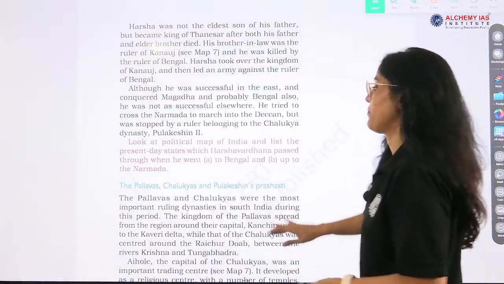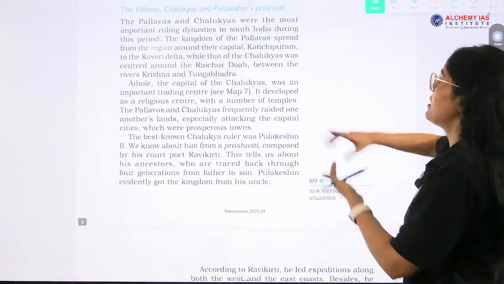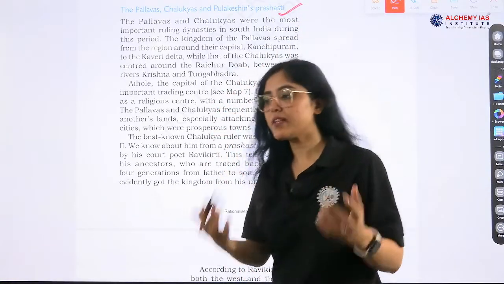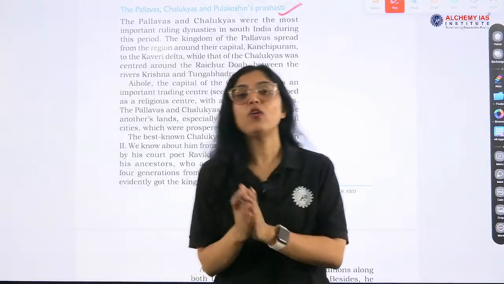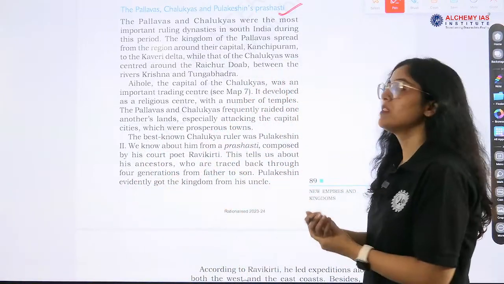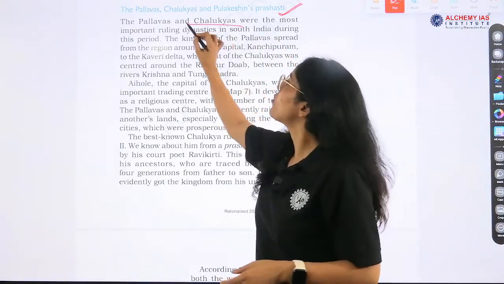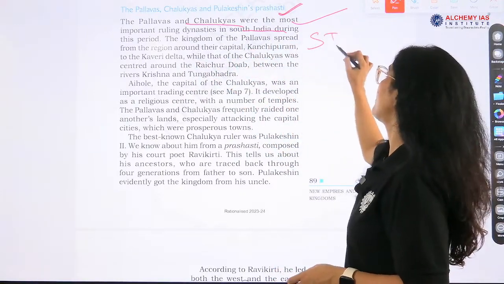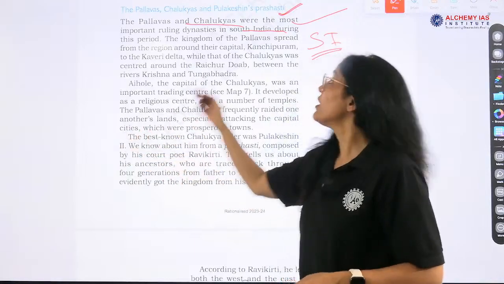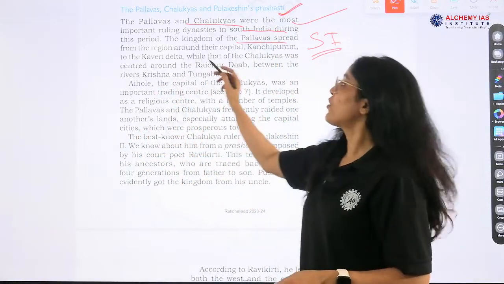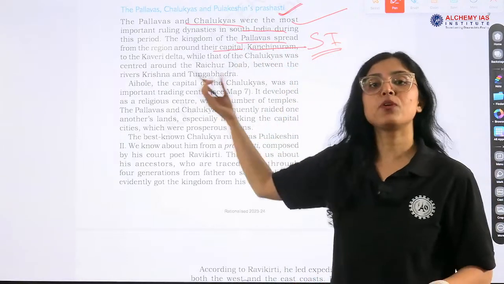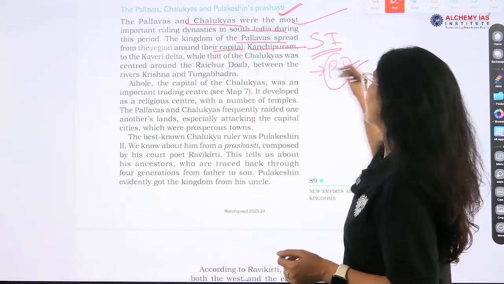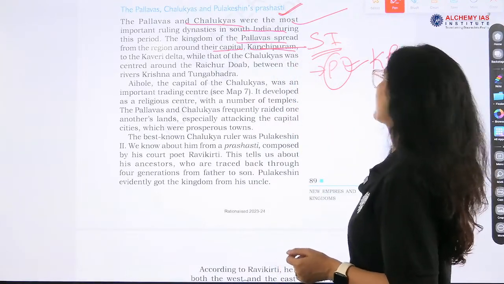Now, we will study about the Pallavas, Chalukyas and Pulakeshin's Prashasti. Prashastis are what? Inscriptions, okay. Now, what do these inscriptions tell us about? Pallavas and Chalukyas were the most important ruling dynasties in South India during this period. The kingdom of the Pallavas spread from the region around the capital Kanchipuram to the Kaveri Delta. This information is important, that the Pallavas' capital was what? Kanchipuram. Okay, remember this point.